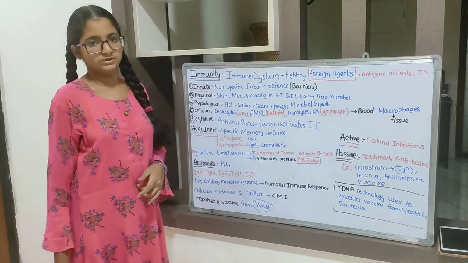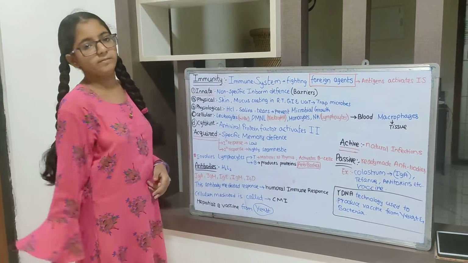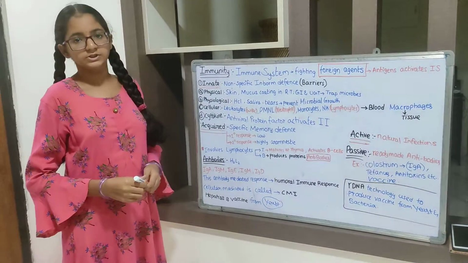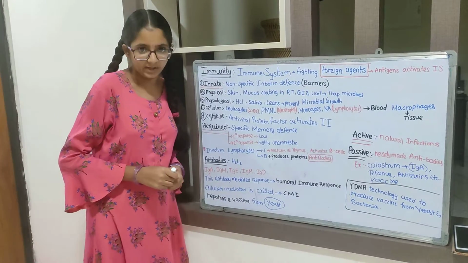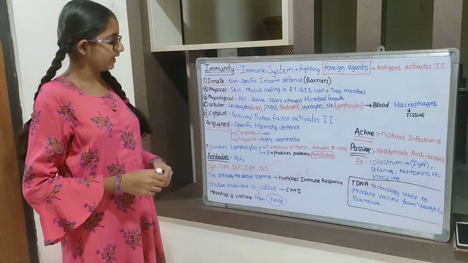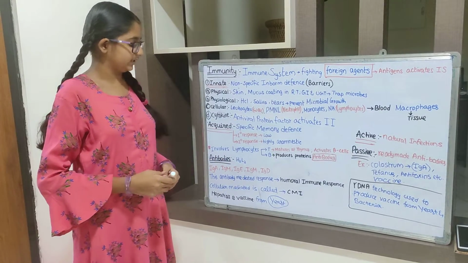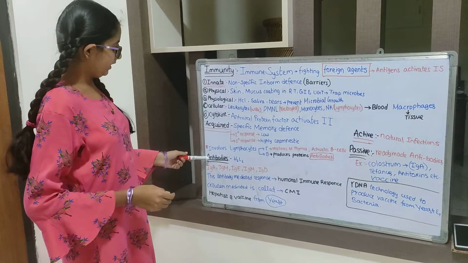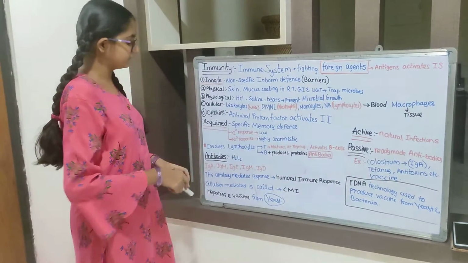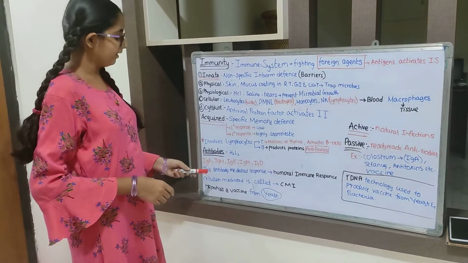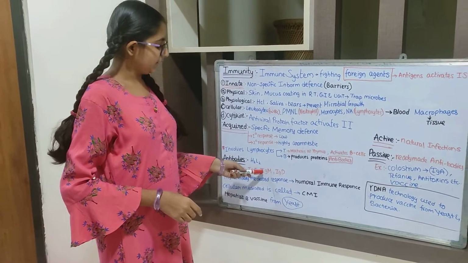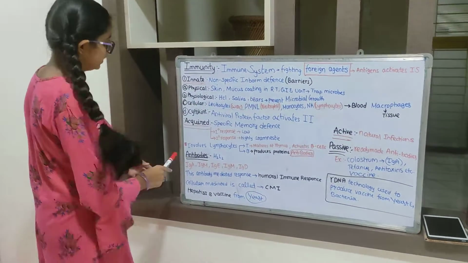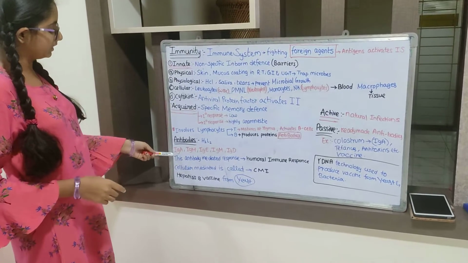Antibodies are proteins. An antibody has a formula called H2L2. H represents heavy chains and L represents light chains. Antibodies consist of heavy chains and light chains. There are different types of antibodies, mainly IgA, IgM, IgE, IgG, and IgD. What is Ig?